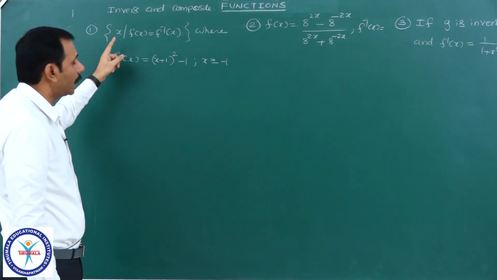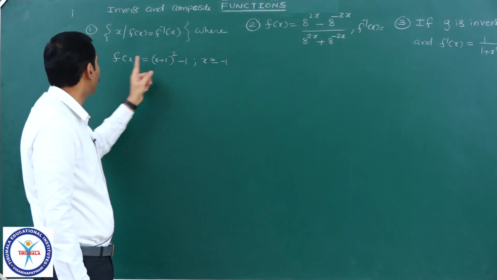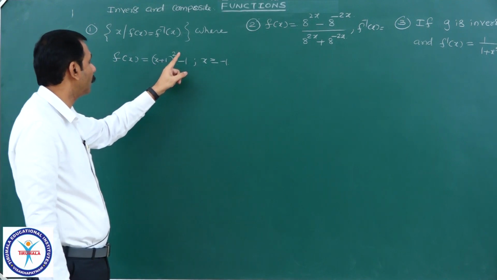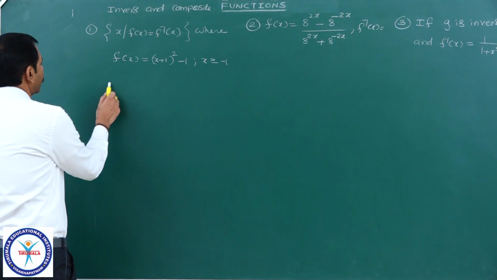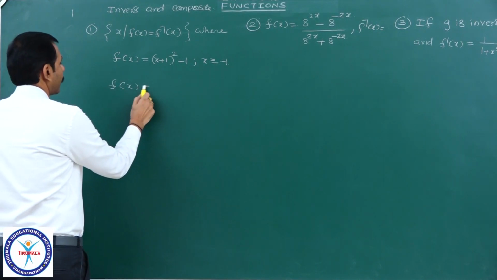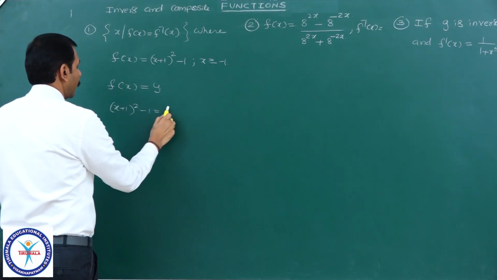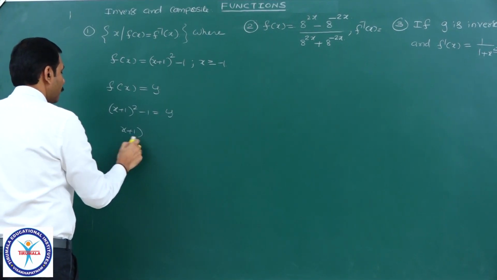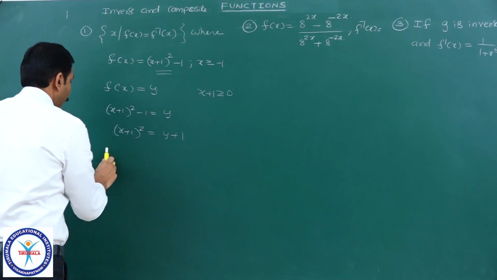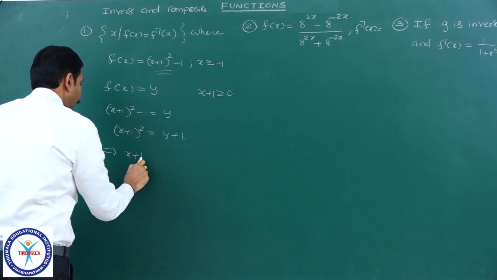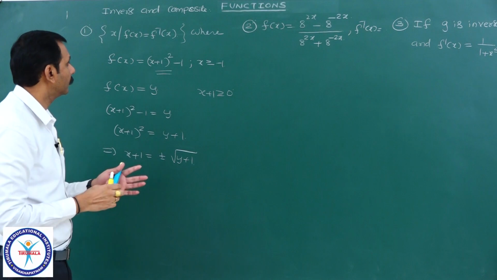I want the set of x such that f of x equal to f inverse x, where f of x equal to x plus 1 whole square minus 1. You know how to find the inverse of a function? Let f of x equal to y. What is f of x? x plus 1 whole square minus 1 equal to y. Therefore, x plus 1 whole square equal to y plus 1, which implies x plus 1 equal to plus or minus root of y plus 1.